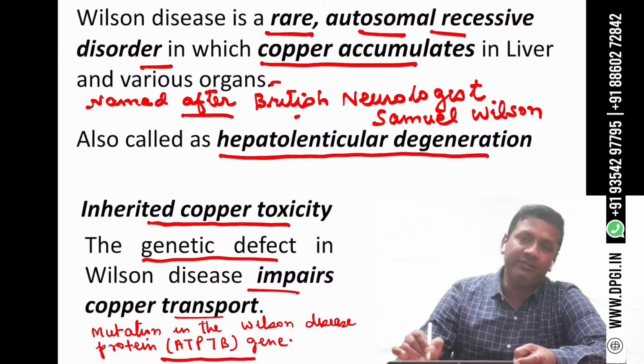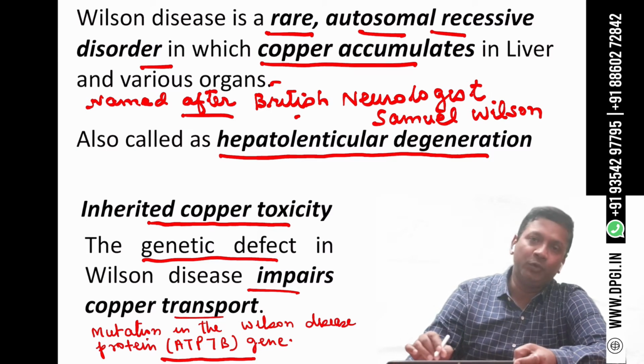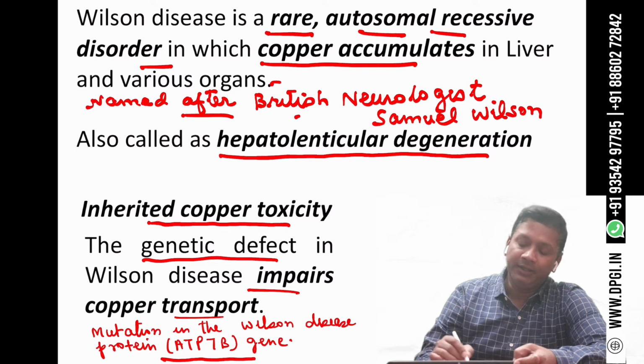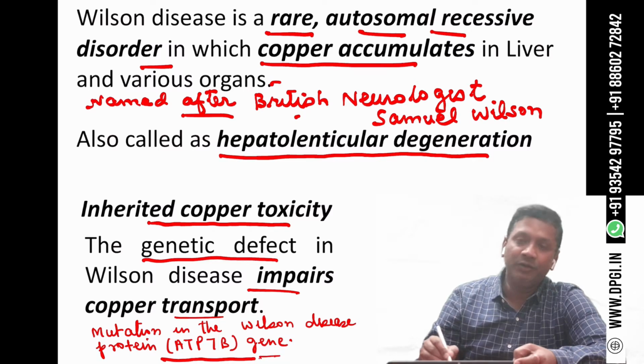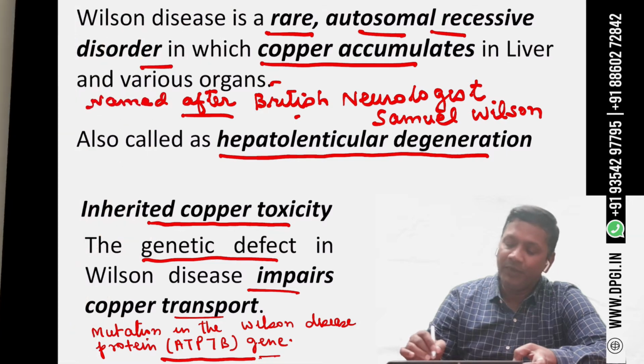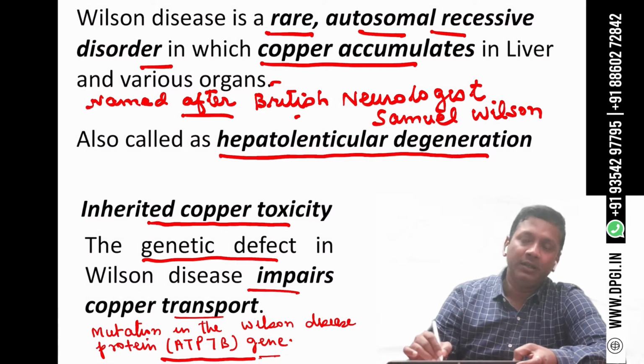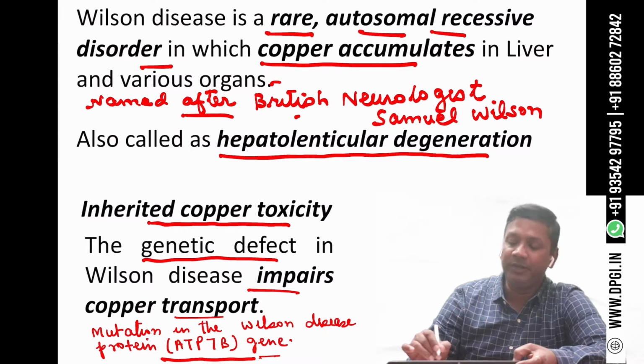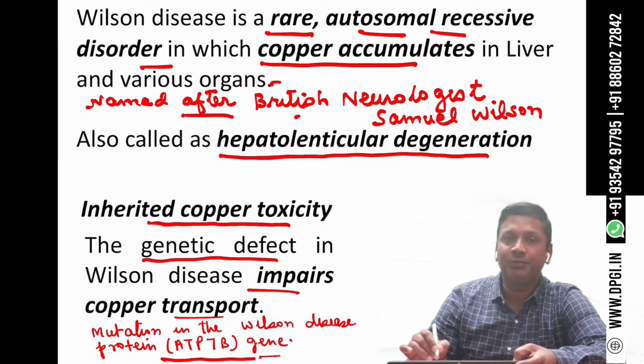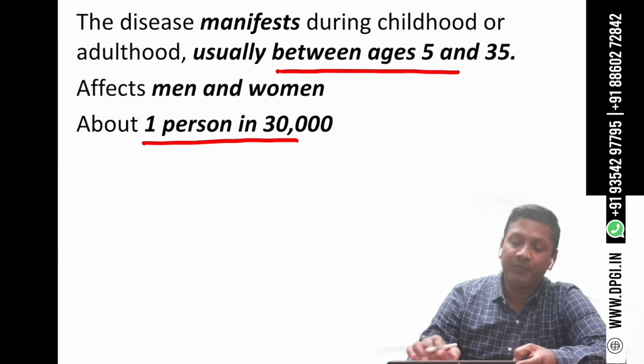The genetic defect in Wilson disease impairs copper transport. And what is the genetic defect here? In Wilson disease, there is a mutation in the Wilson disease protein gene, which is also called ATP7B. The defect in the ATP7B gene leads to decreased production of the ATP7B protein. The ATP7B protein helps in the binding of copper with ceruloplasmin, and ceruloplasmin helps in transport of copper in the blood.